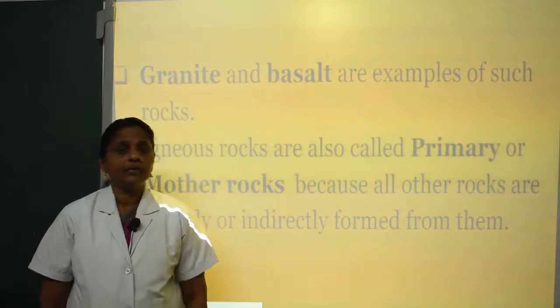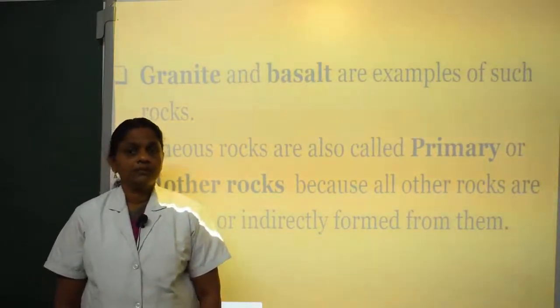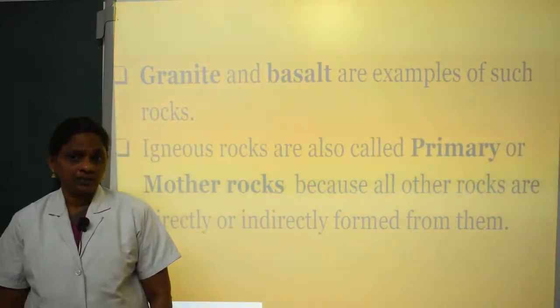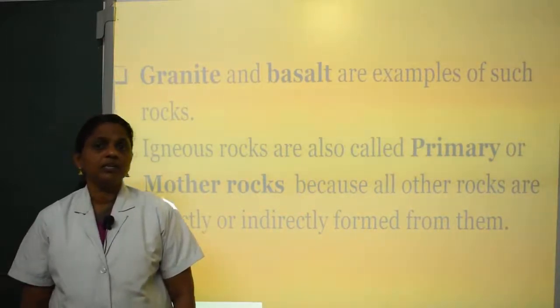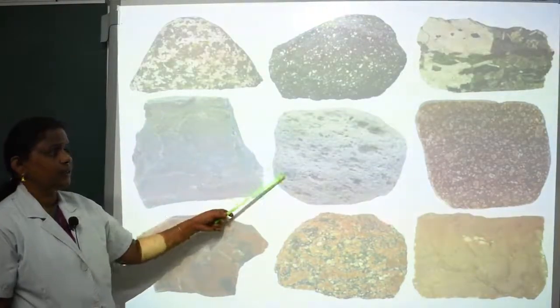Granite and basalt are the best examples of igneous rocks. Igneous rocks are otherwise known as primary rocks or mother rocks because all other rocks are formed from these rocks. These are the pictures of igneous rocks.